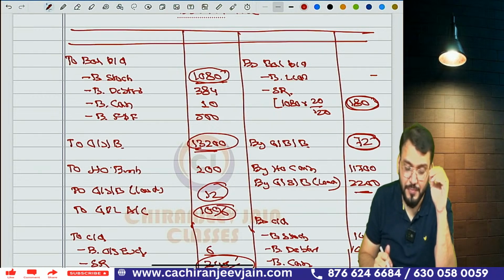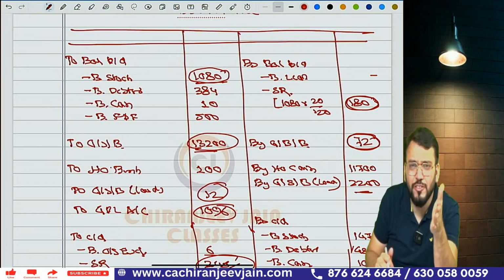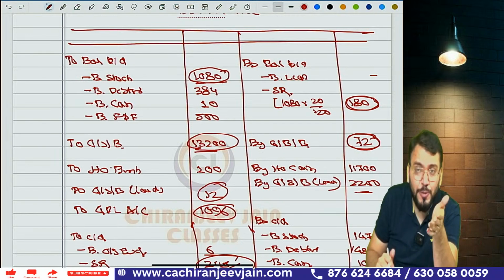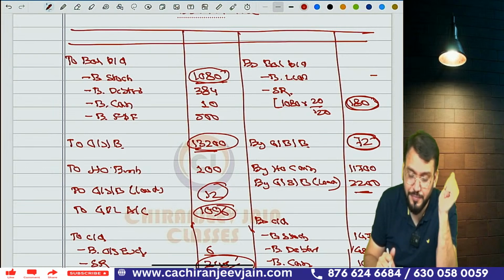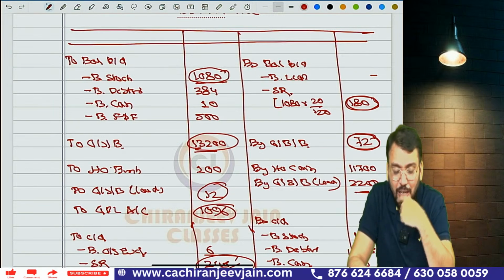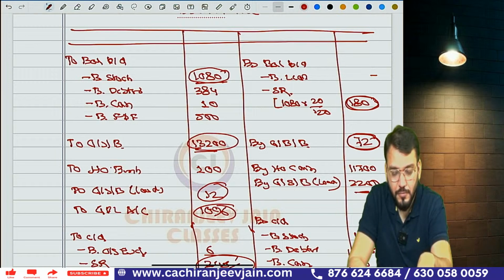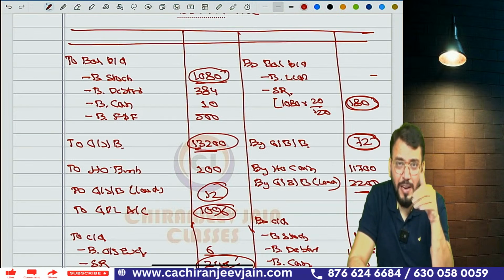Got this point? Whatever you are recording in the trading account will be at cost price. So opening stock, goods sent to branch, goods return to head office, closing stock, all will come at cost price. So eliminate load in the trading account only. Got this point, Ashwini? Can I proceed?